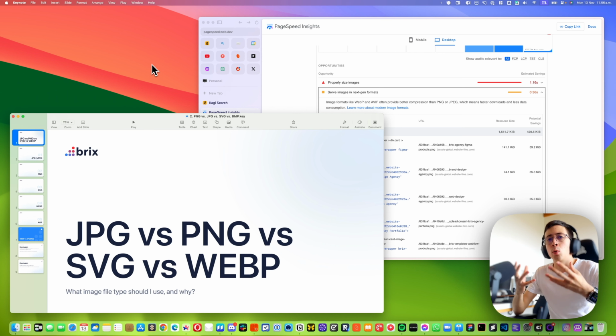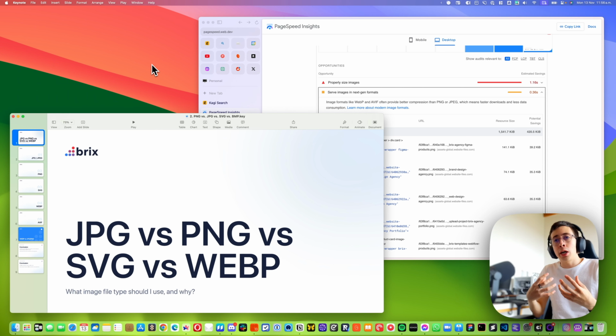Today we're going to talk about what image file should you use and why. This is a question we really get a lot from our clients and even a lot of people that follow our community resources. And I think it's a valid question. At the end, there are many different file types and it can be confusing to know if you should use JPG or PNG or WebP or all of those other formats.